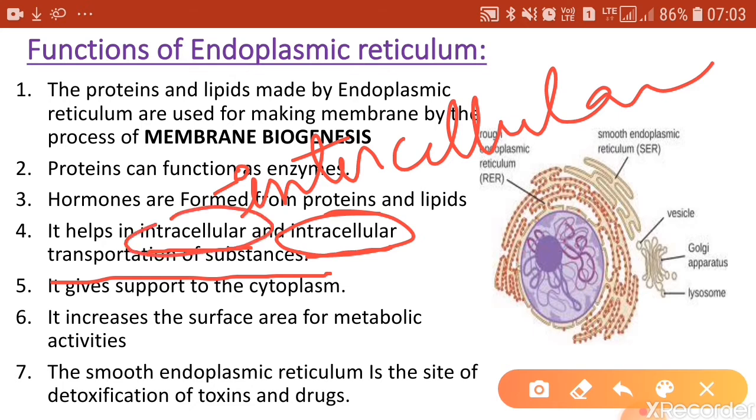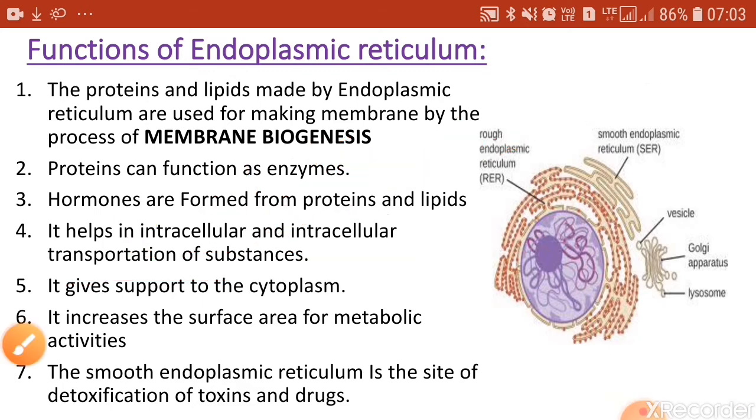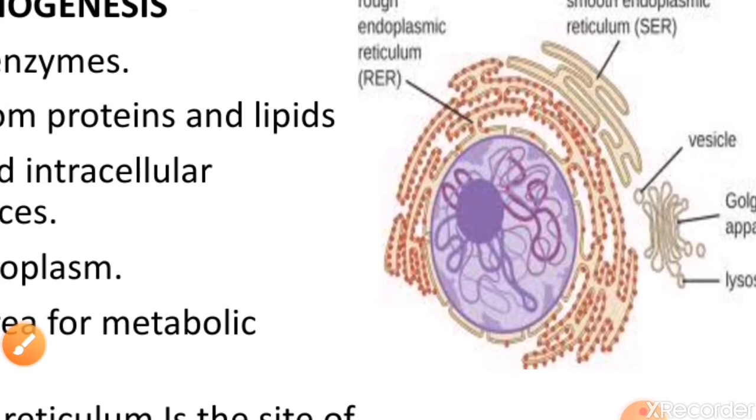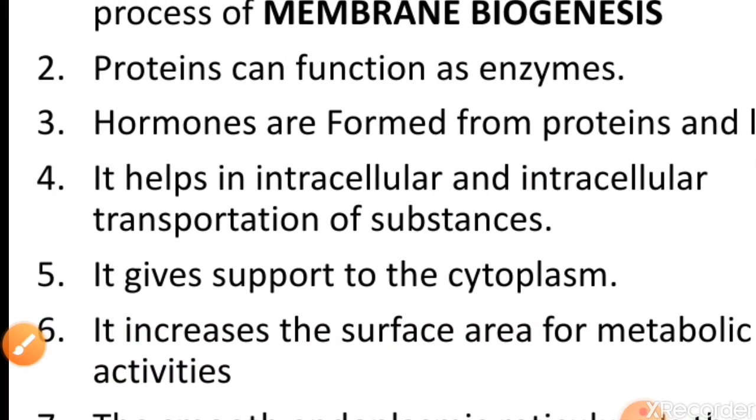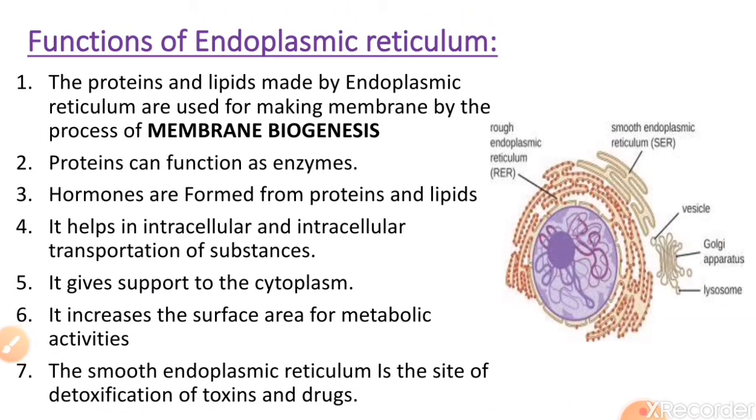Intracellular transportation means within the cell, and intercellular is between the cells. Since the endoplasmic reticulum is a membranous organelle in the form of channels, the proteins and lipids that are made are transported through these channels to intracellular and intercellular regions. That is an important function of endoplasmic reticulum.